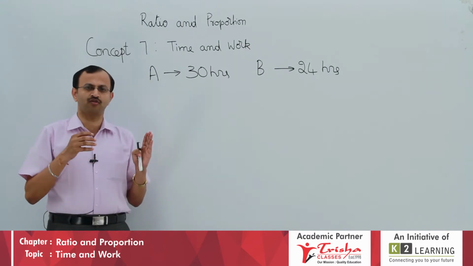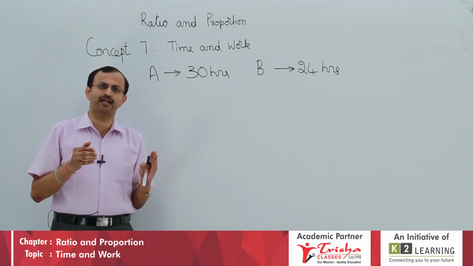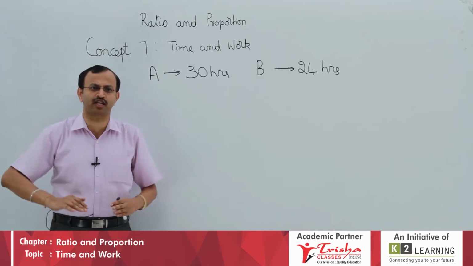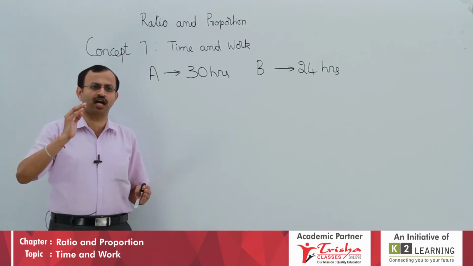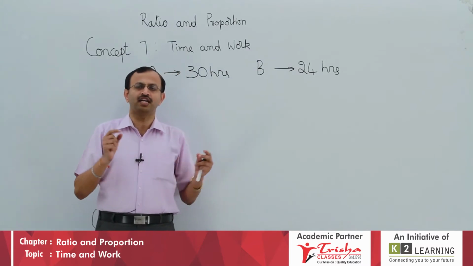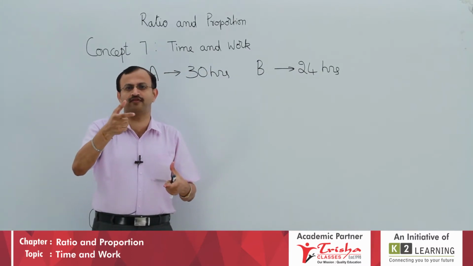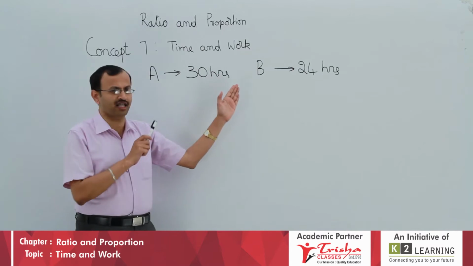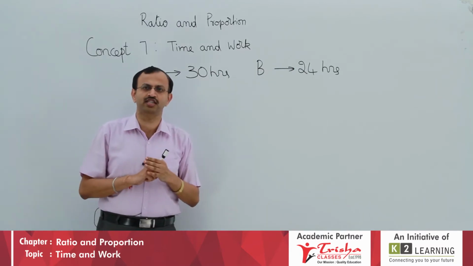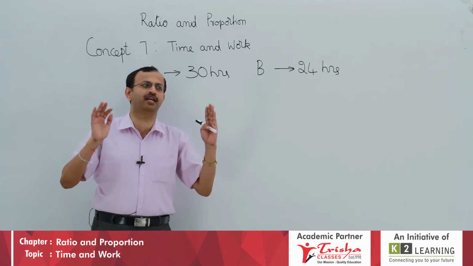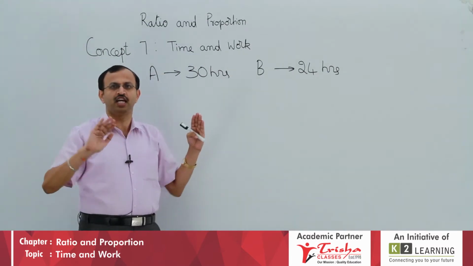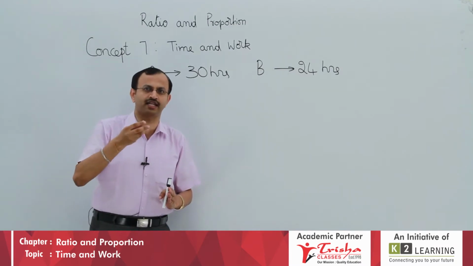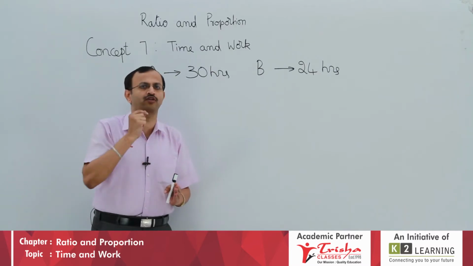It means now the management decided it should be painted very early. This side A is painting, this side B is painting. If both of them are painting together, very fast they are doing, in order to finish in a very short span of time, how many hours will be taken? This is a classic example of time and work. Repeat again: A in 30 hours, B in 24 hours, both individually operating. If both are painting together, that painting will complete in how many hours? If it is a question in days, how many days? Here in hours you have to answer.